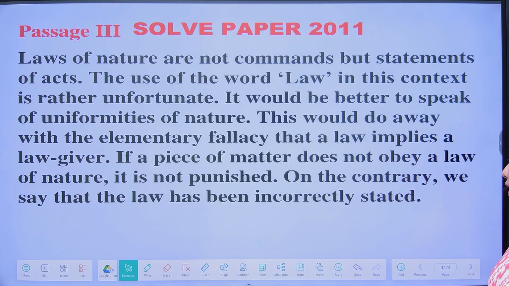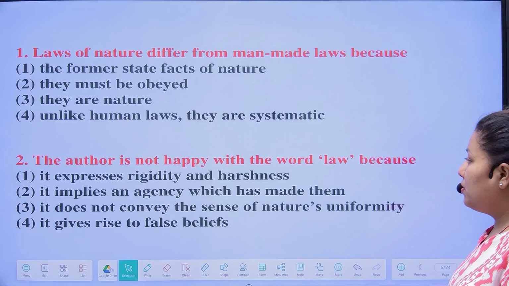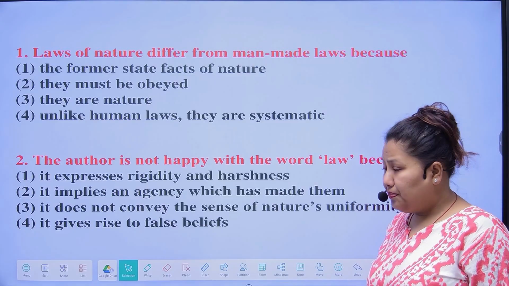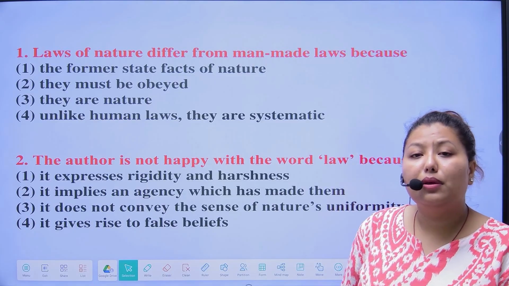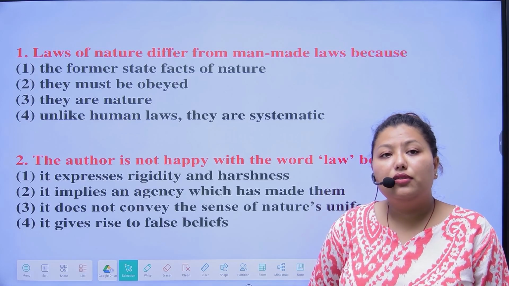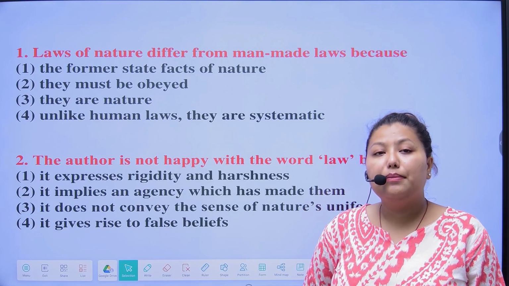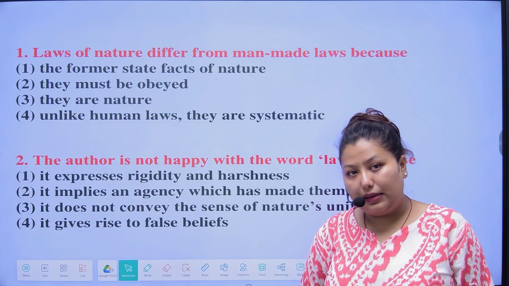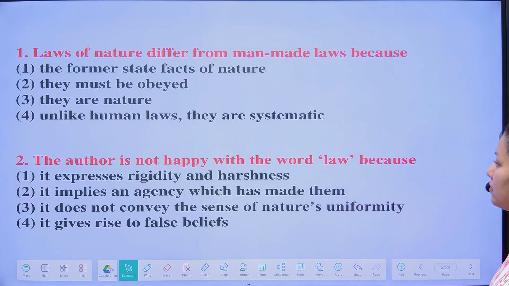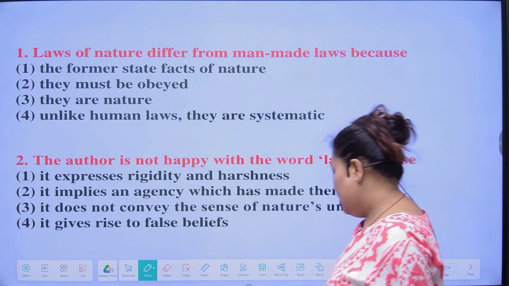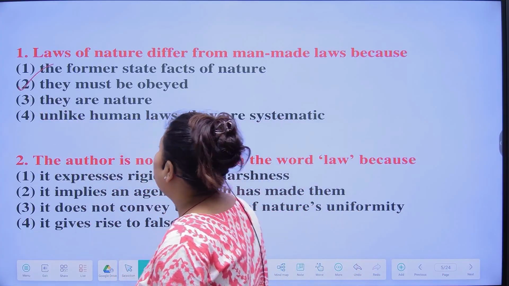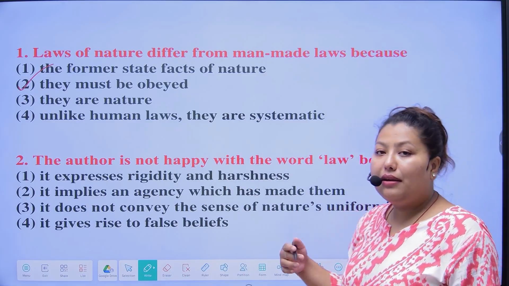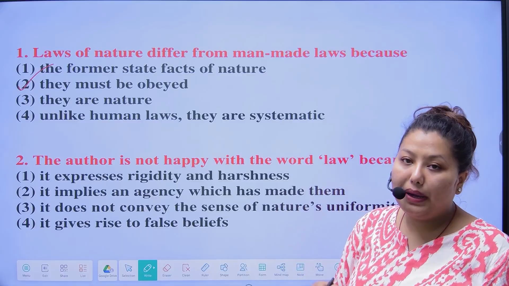So the passage is done. Now we will solve the questions. The first question is: laws of nature differ from man-made laws because. Options are: the former state facts of nature, they must be obeyed, they are natural unlike human laws, they are systematic. The correct answer is option number 2, they must be obeyed.